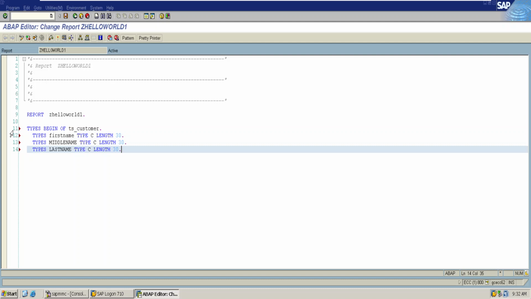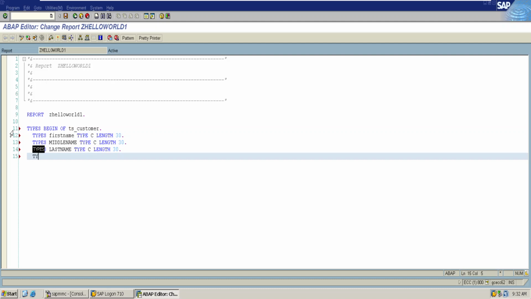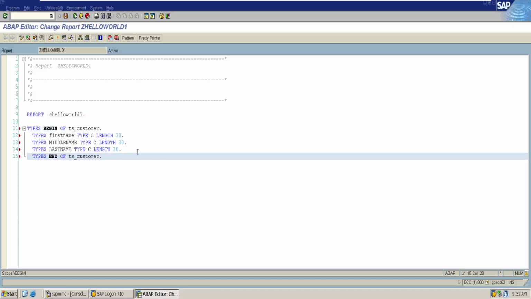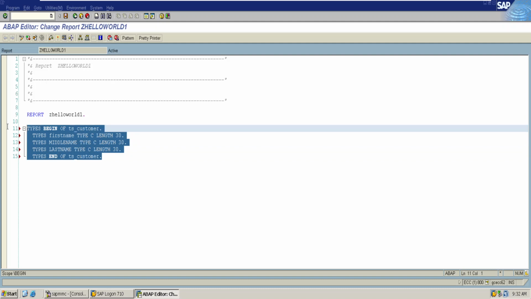Now I would like to end my structure. We can end it by using the keyword END OF and the structure name. Thus we have successfully created a structure type in the machine.